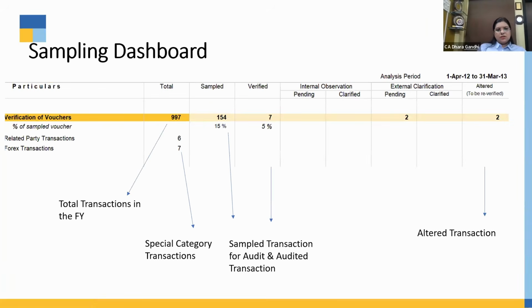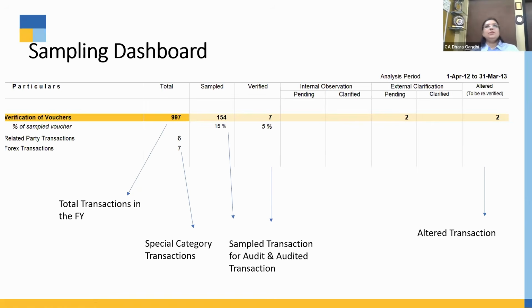Similarly, you'll be able to see the report, the sampling dashboard: how many vouchers there were, how many vouchers were sampled, what percent of checking you are doing, how many vouchers out of it you have verified. If you need internal observation, the internal observation numbers will come here. You have external observation. An important thing is altered. Whatever queries you have, if your client is altering or rectifying that query, you have a record that this transaction has been rectified. So this is the simple way of the data dashboard.